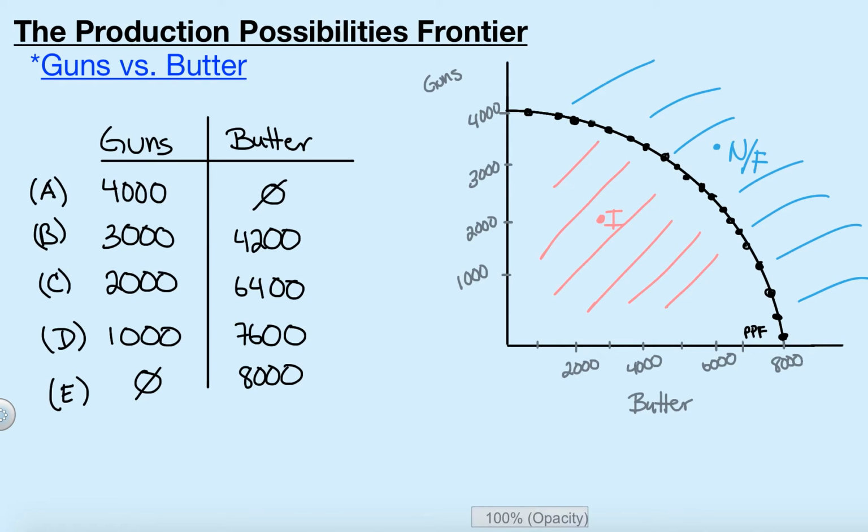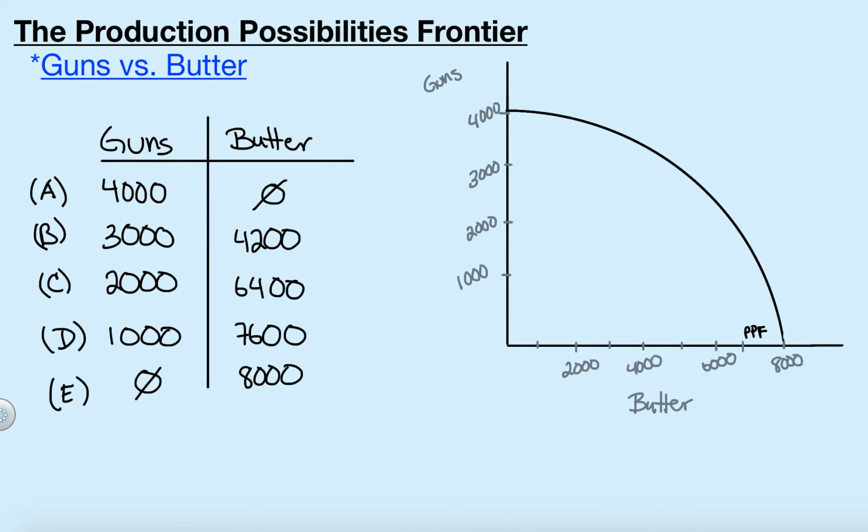So now let's say, what happens when we move along our production possibility frontier? Let me just throw the points up. So we have A, B, C, D, and E. These are the points that correspond with these numbers. Now let's assume that I actually had a ruler, which I did not. I did to make the lines, but no graphing paper. And let's assume that all of these are equal changes in our y-axis. They all represent 1,000 units of guns.